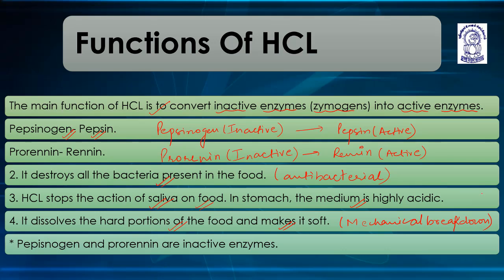Pepsinogen and prorenin are inactive enzymes. Means these enzymes have a capping, decapping process. The activation involves decapping. Suppose this is the enzyme and this is a cap which is attached.